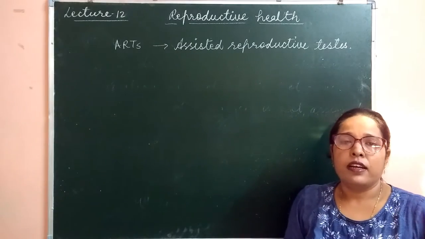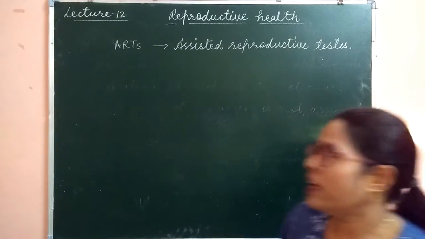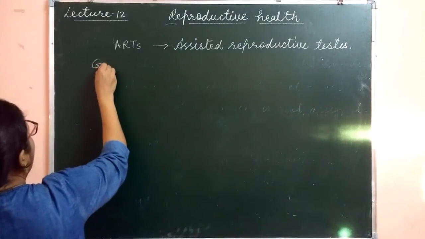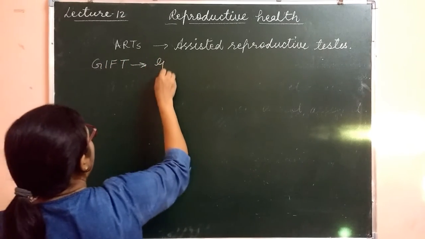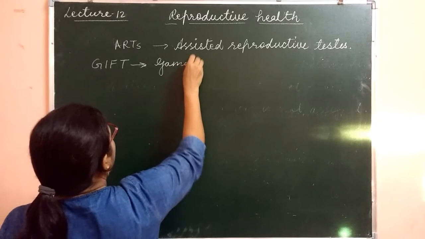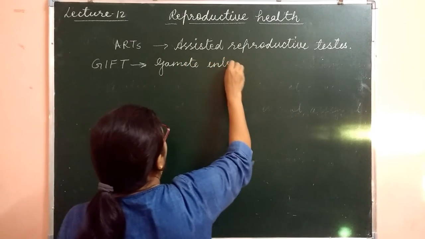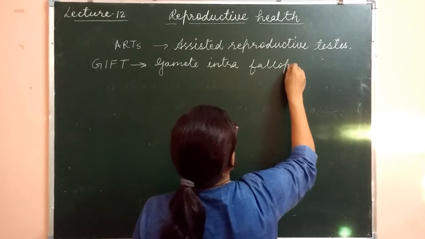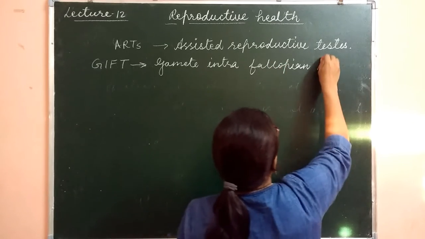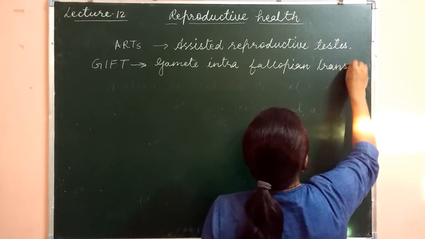Clear? टेस्ट ट्यूब बेबीज के बारे में हम डिस्कस कर चुके थे. The next one is GIFT. The full form is gamete intrafallopian transfer. Clear?